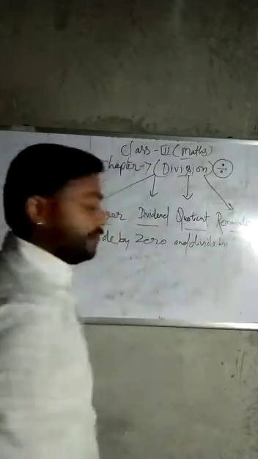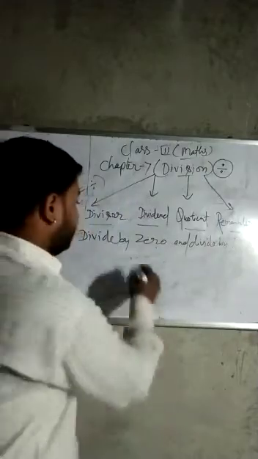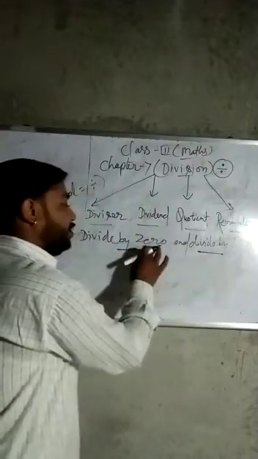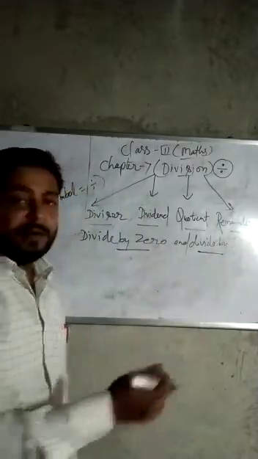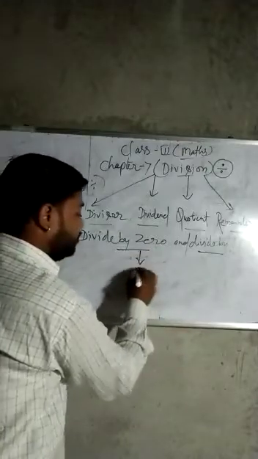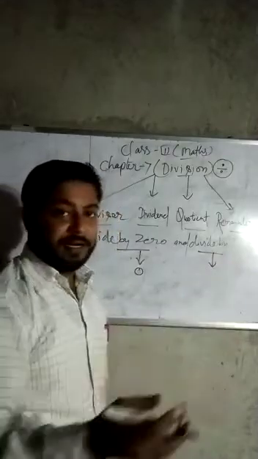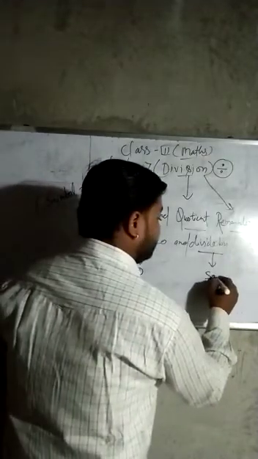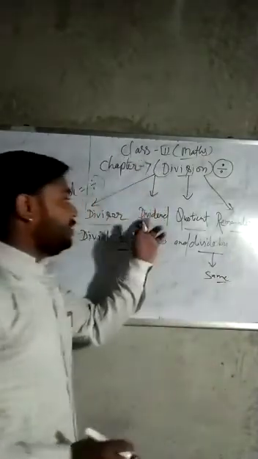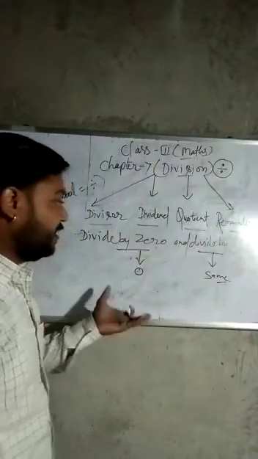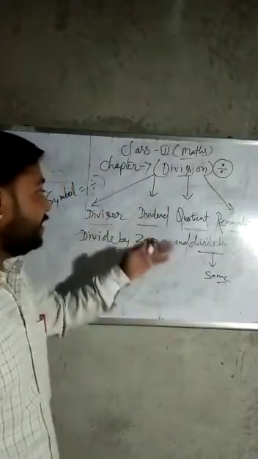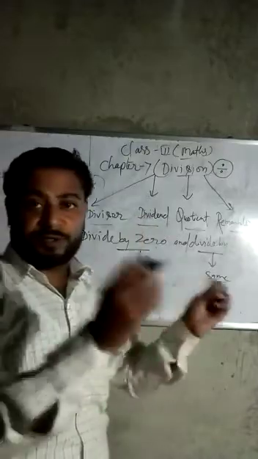Remember this, it is very important. If 0 is divided by any number, the answer will become 0. If 1 is dividing any number, then the answer will become the same. I already told you what your dividend is. Divisor is that which is dividing, and dividend is that which needs to be distributed.